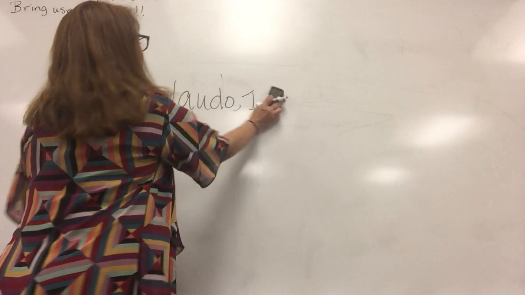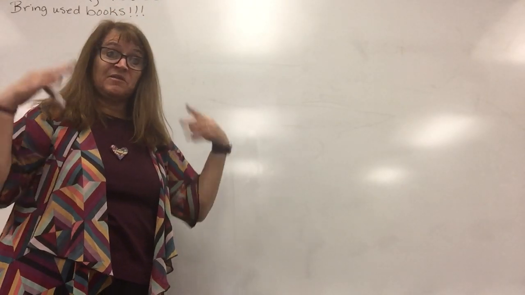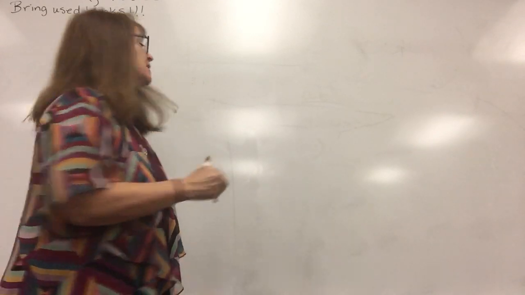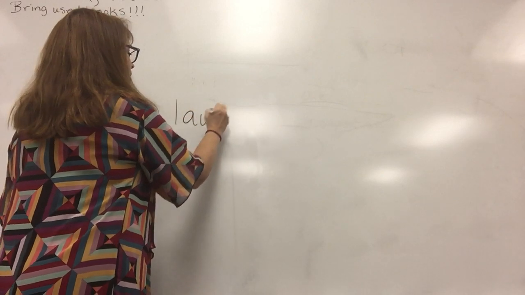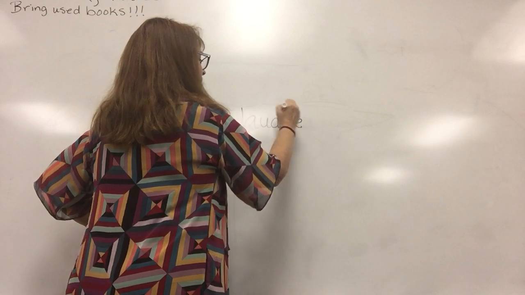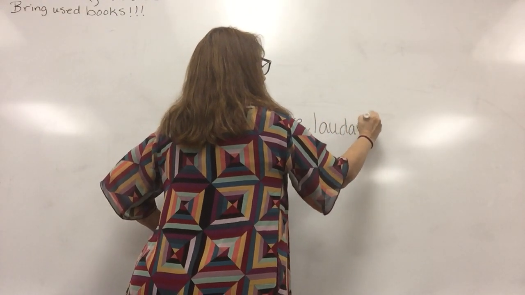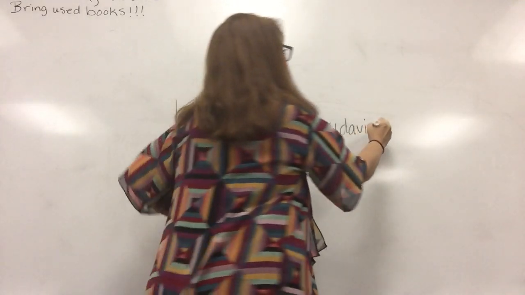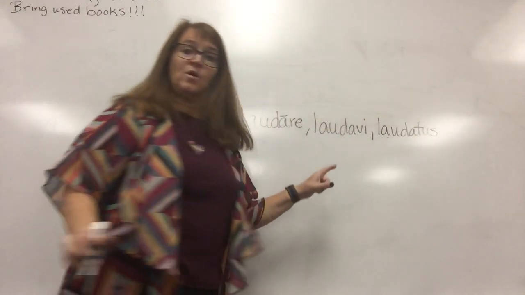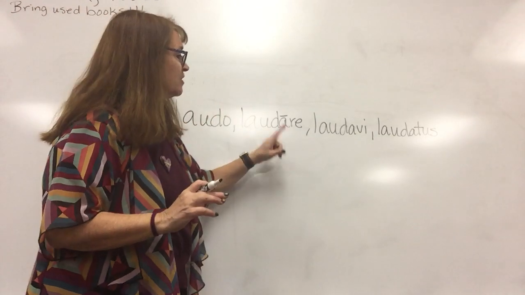Now, they probably should have written it out instead of right away just saying laudo 1, because this 1 really means this: laudo, laudare, that has a macron on it, laudavi, and laudatus. So those are the 4 principal parts for first conjugation.